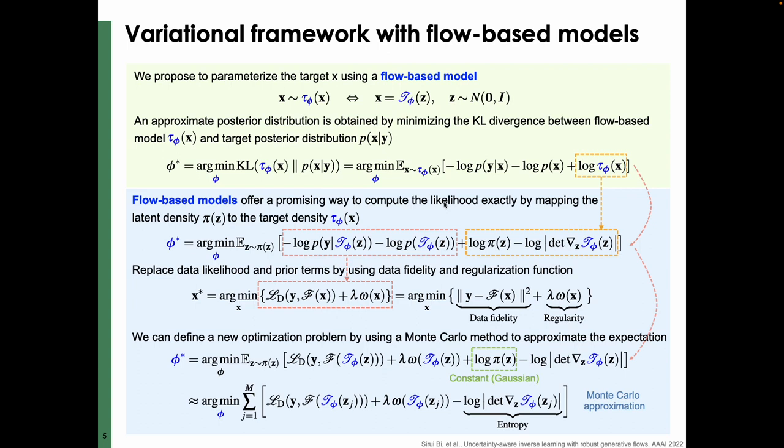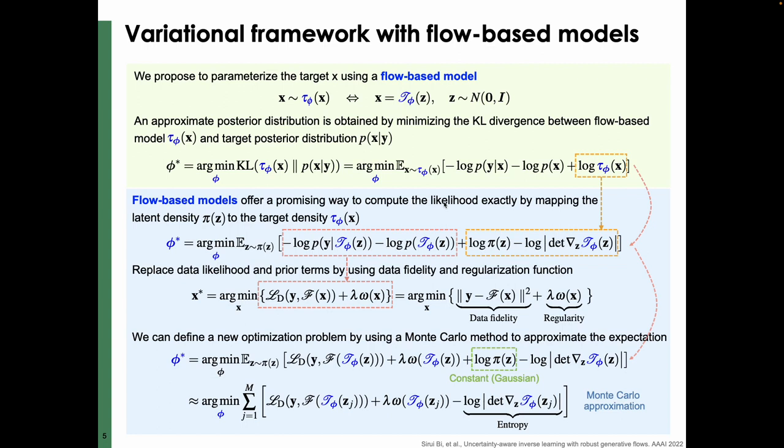Okay, so let me show how normalizing flow models work with the variational framework. From the KL loss, we can use the flow-based model to calculate the likelihood exactly by mapping the latent density to the target density. Then, by replacing the data likelihood and the prior terms with data fidelity and the regularization function, we define an optimization problem with a new loss function.